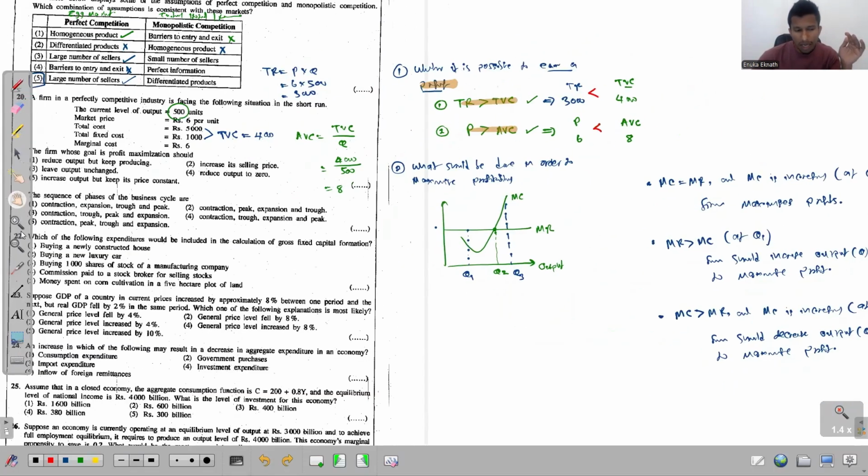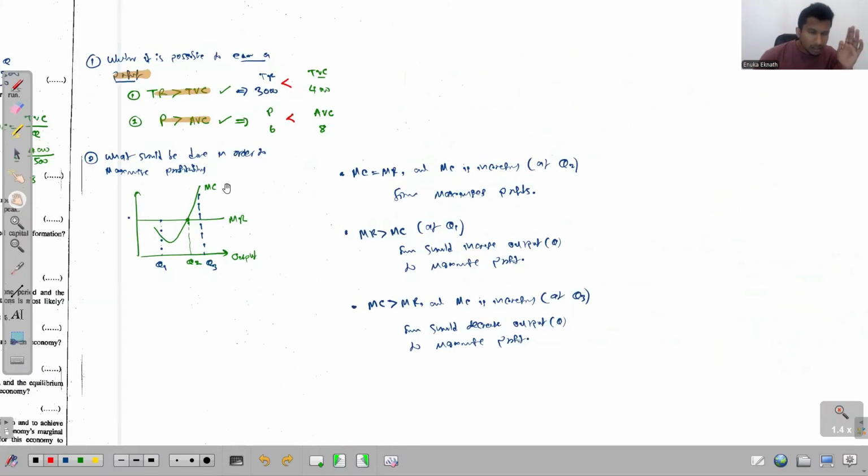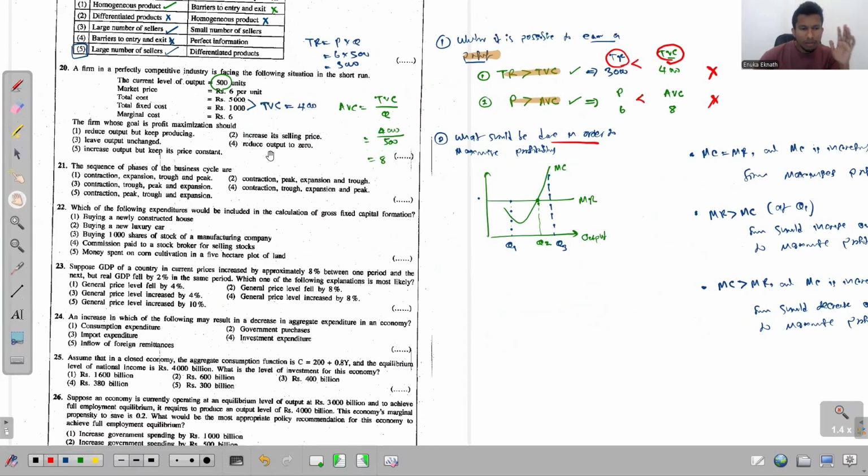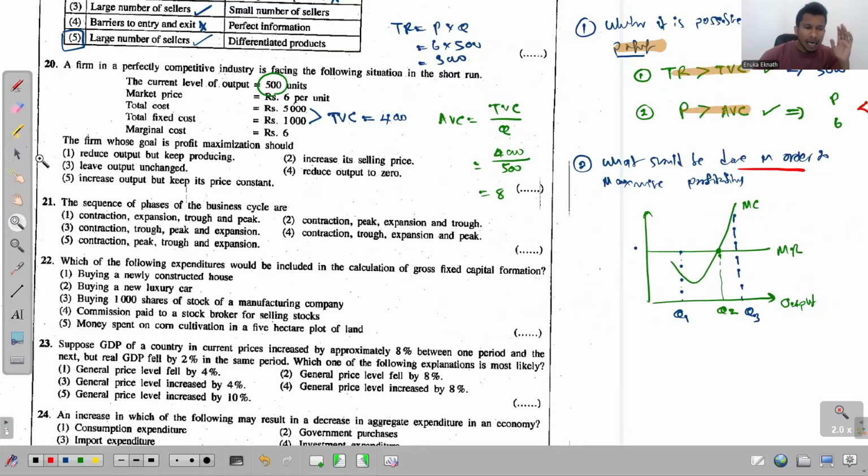What I mean by fail is that in this situation the firm is not in a position to earn a profit. If you can't earn a profit, you can't maximize it, right? That's the story. If you can't earn a profit, you can't maximize profit. So we don't need to go to this second step. The work fails right here. The firm should immediately shut down the operations because they can't even cover their variable cost from the revenue that they earn. So the firm should immediately shut down. So that is the answer.